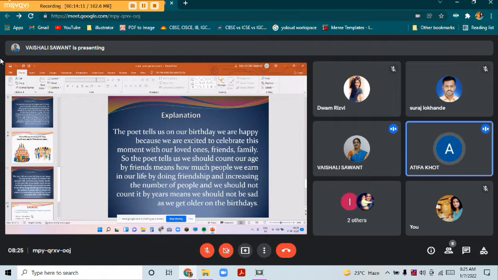The poet tells us on our birthday we are happy because we are excited to celebrate this moment with our loved ones, friends, family. So the poet tells us we should count our age by friends, meaning how many people we earn in our life by doing friendship and increasing the number of people, and we should not count it by years, meaning we should not be sad as we get older on the birthdays.